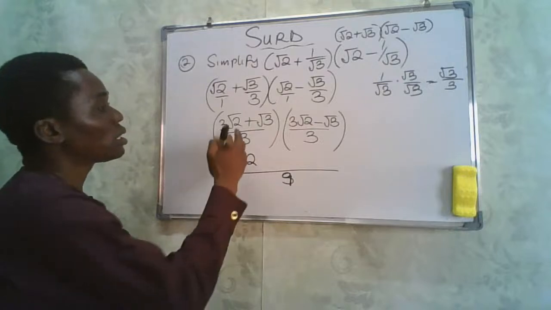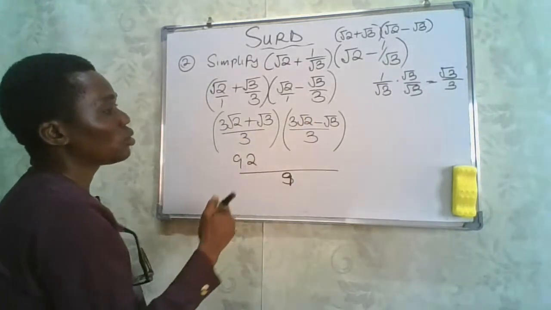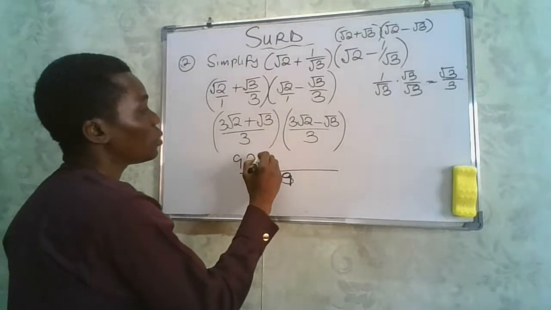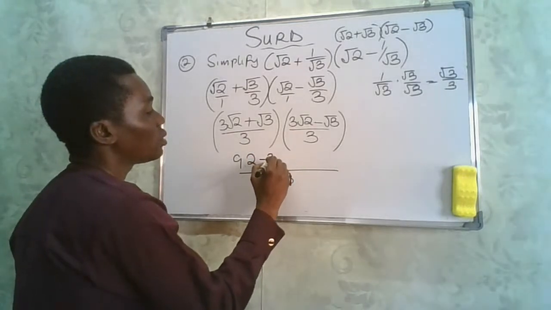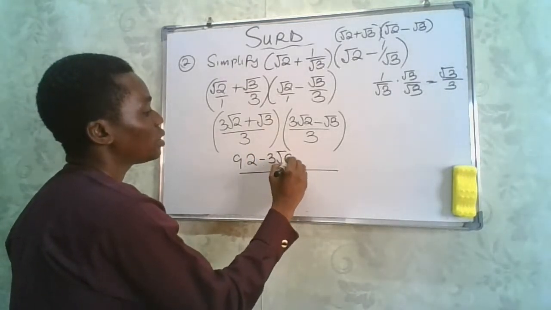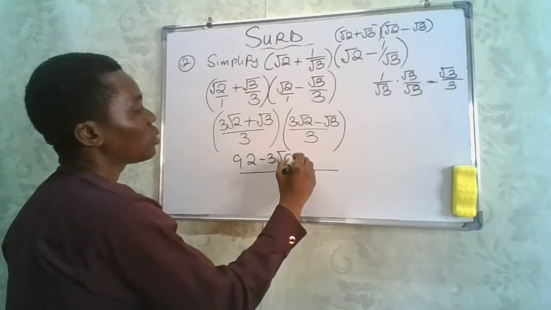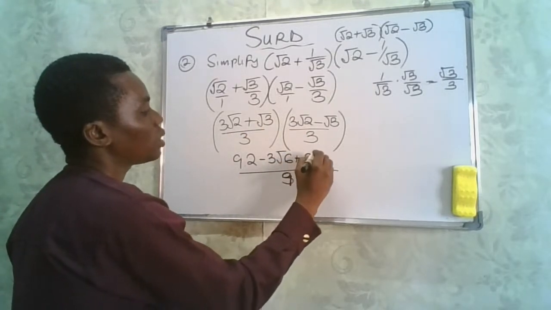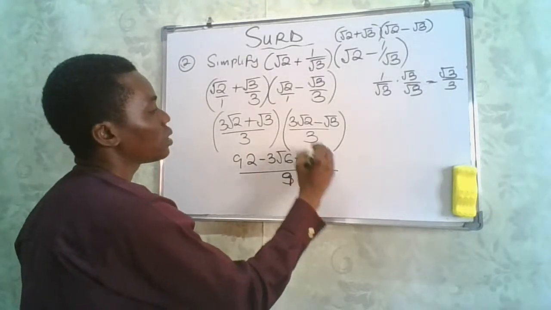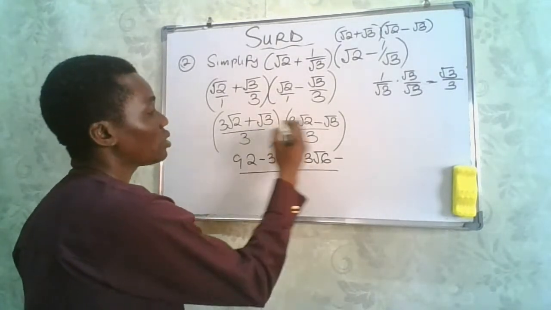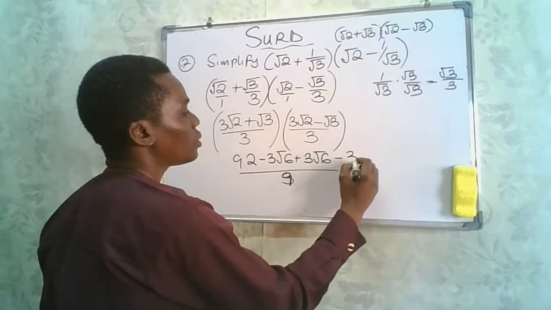Now you note that this times this is going to give us what? That will give us 3 what? Minus 3 root 6. This times this is going to give us what? Plus 3 root 6. And this times this is going to give us what? Minus. Minus times plus is minus. Minus what? 3.